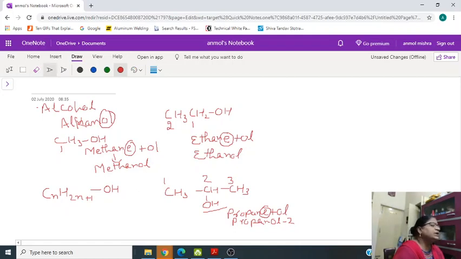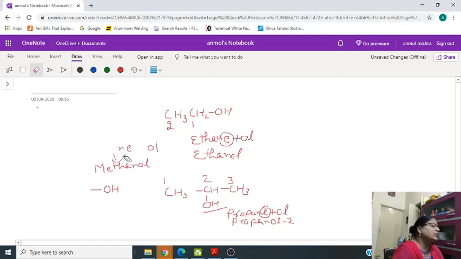Sometimes the compound is symmetrical and the numbering from both sides is the same, but if it is not the same, then the lowest preference is given to the functional group.